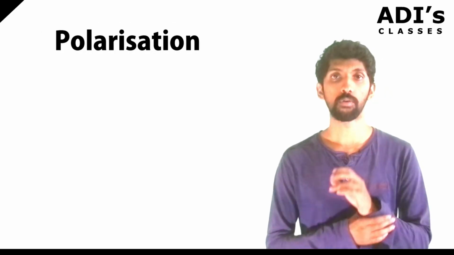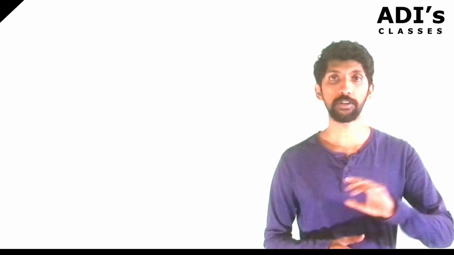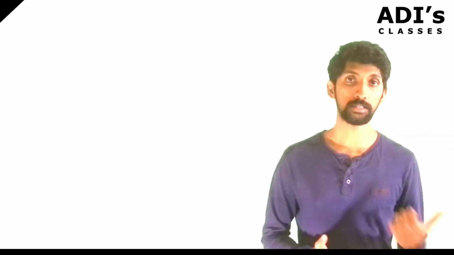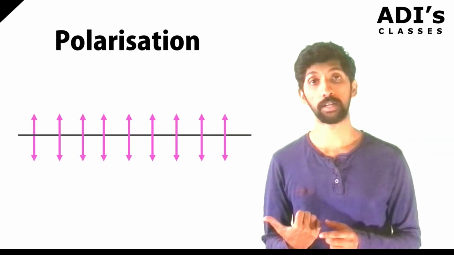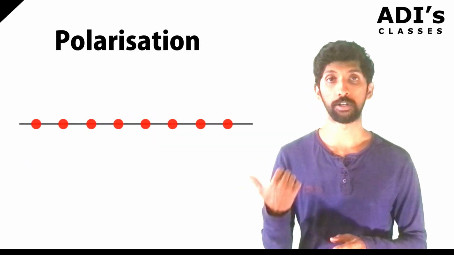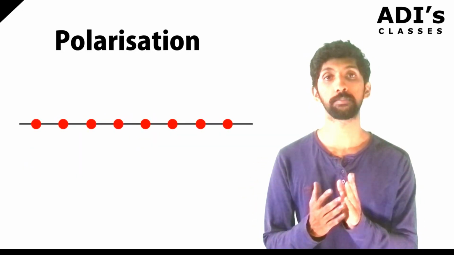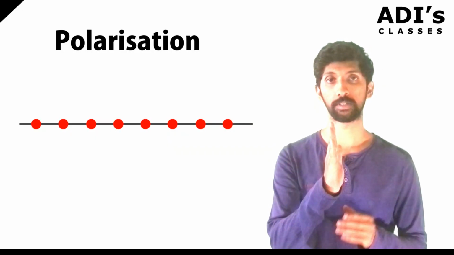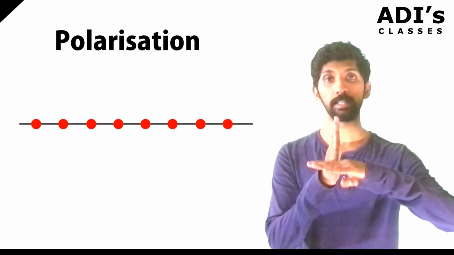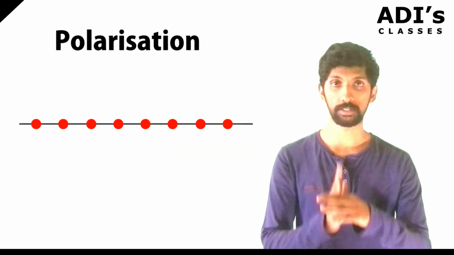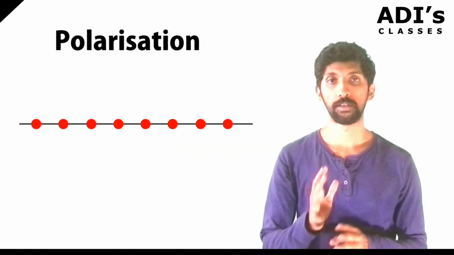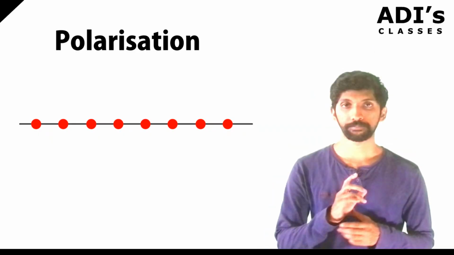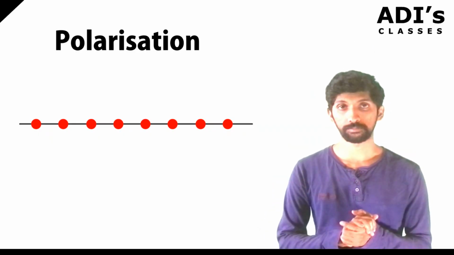There are different ways of representing these vibrations. This is one such vibration, which is going up and down, and then we have the dot. The dot is perpendicular to the plane we are looking at. If this is the up and down movement of the vibration, then this will be the dot. So this is the arrow and this is the dot. Now we have unpolarized light coming and passing through the prism.